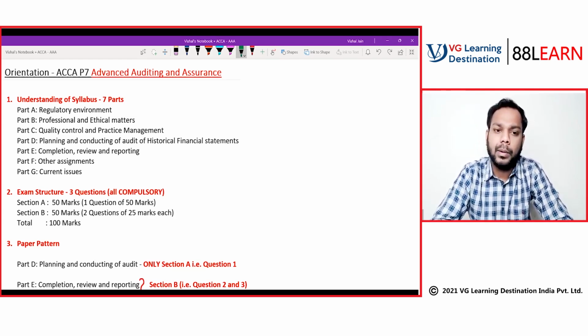Now, coming to part B, that is professional and ethical matters. This is the most important area of your syllabus. This is the most important.